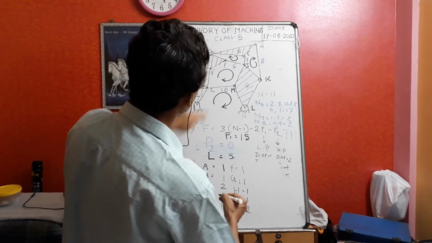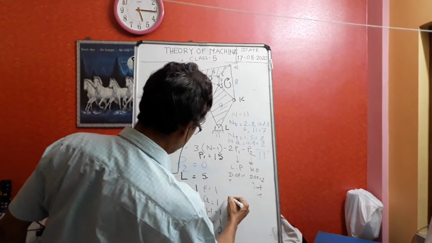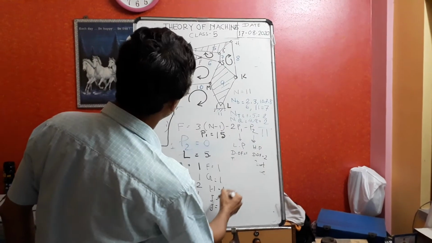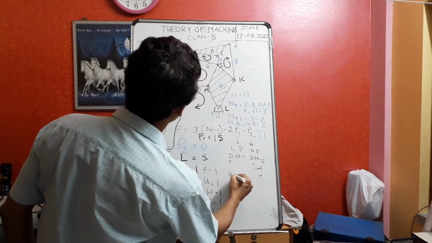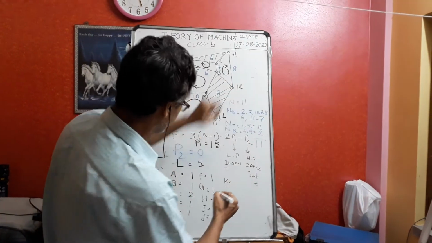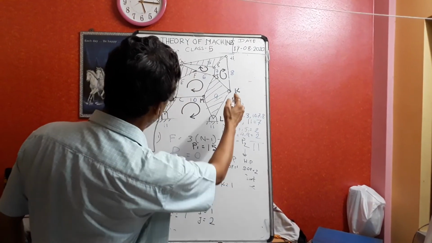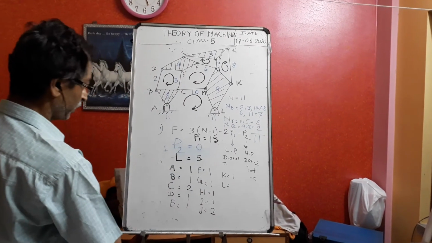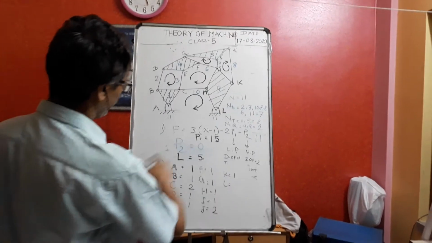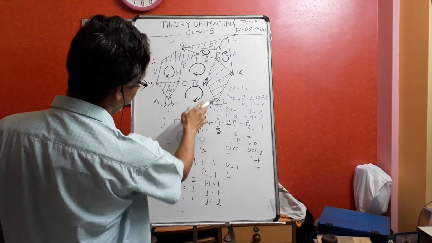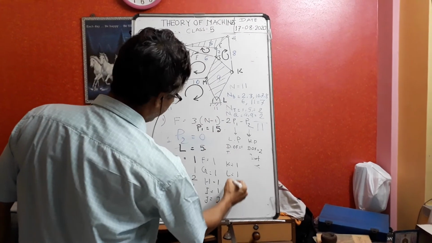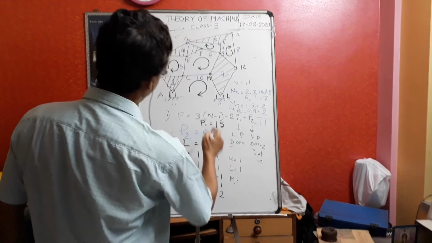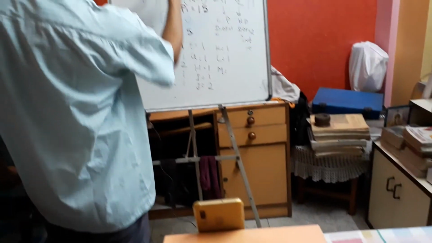J. Then H, acha I G H I J. But K is 9 and 8 binary. K. L is also binary 11 and 9 binary. M 9 and 10 binary.